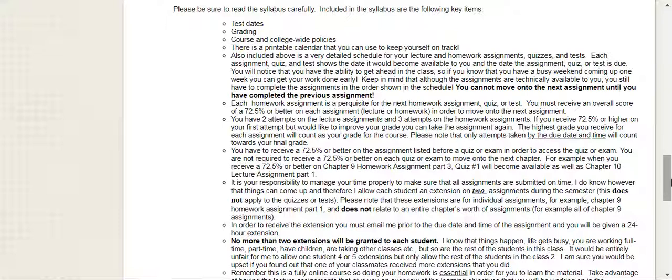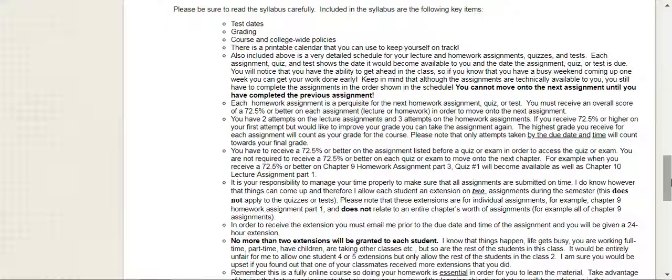You can get ahead in the class. So if you know you have a busy week coming up, work-wise, family-wise, whatever, you can get ahead. So budget your time accordingly so that you don't get stuck trying to submit all of the assignments that are due for a chapter on the night they are due, because I'll tell you right now, you will not have time to complete them all. So you really have to schedule time as if you had to come to class every single week to work on this course. It is your responsibility to manage your time properly.